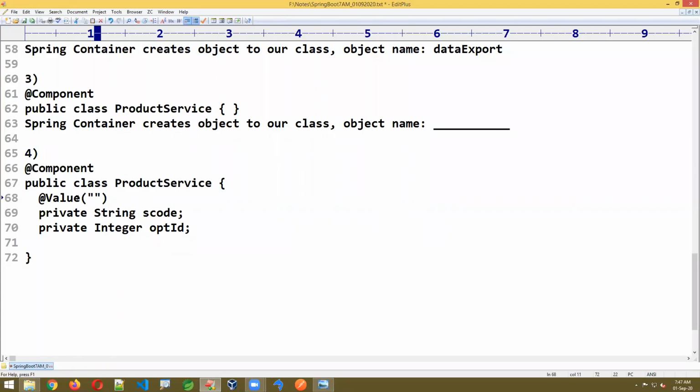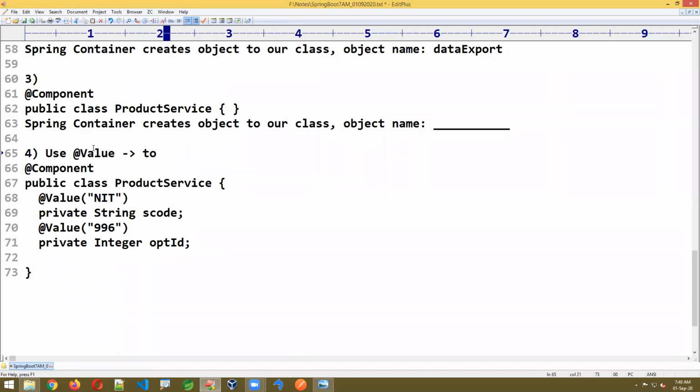So the code is NIT, a value NIT. Of course we can assign directly here, but I'm showing that static also is supported. Second, I'm writing @Value, optional ID 996. Even though it's integer type, we have to write it in double quotes only. That's the format. Use @Value to provide data to variables.